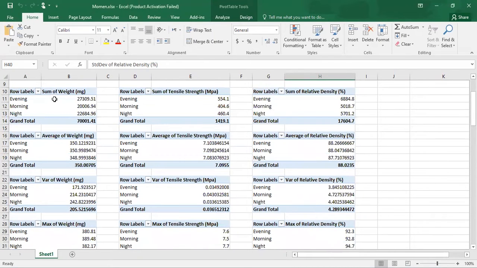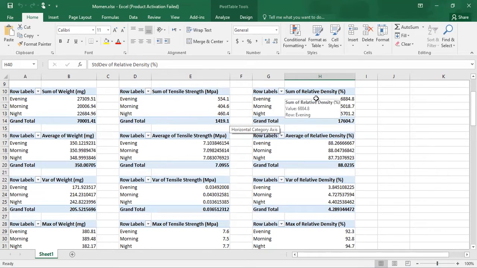Next thing I did is the sum of weight, and at the evening is 27,000, at morning is 20,000, at night is 22,000. So the grand total is 70,001. For the sum of tensile strength, the total is 1,419.